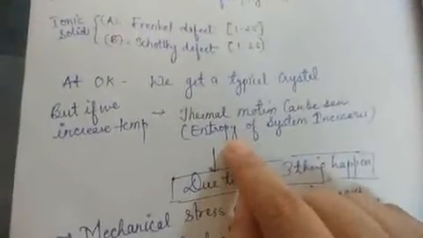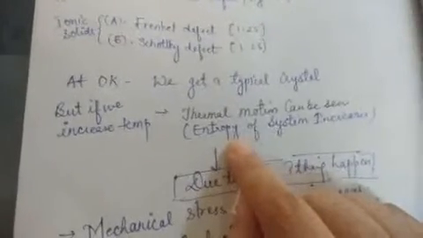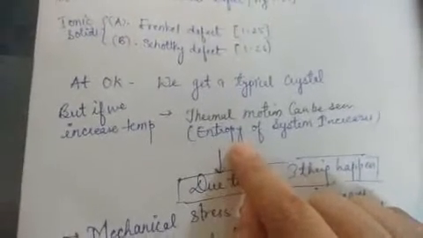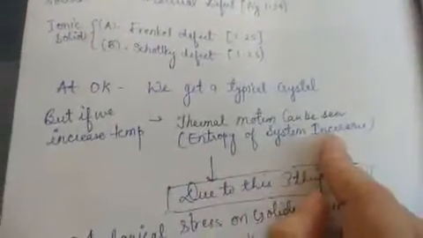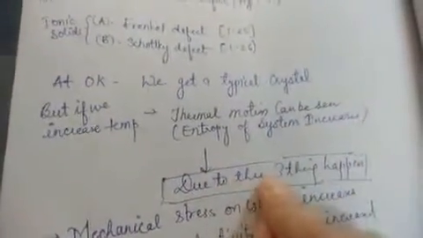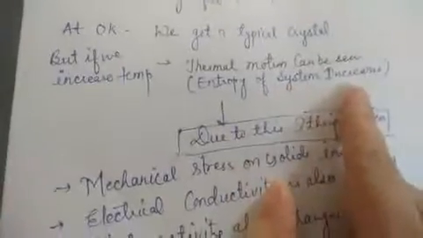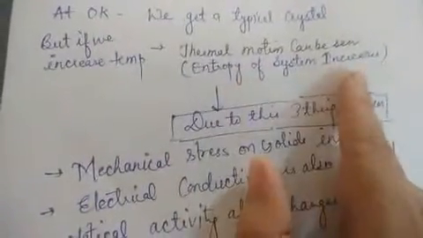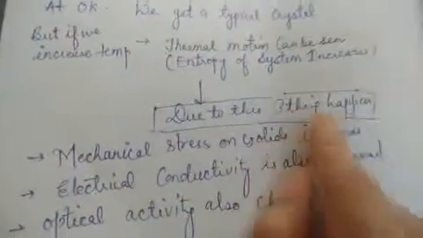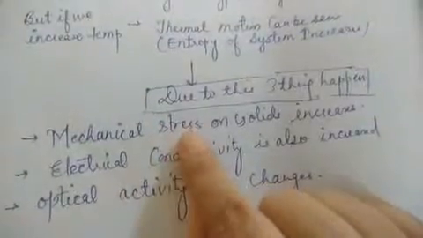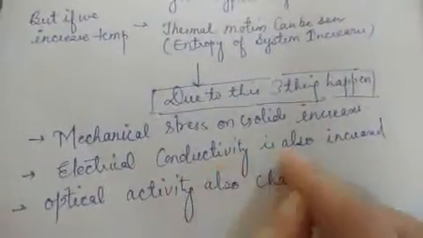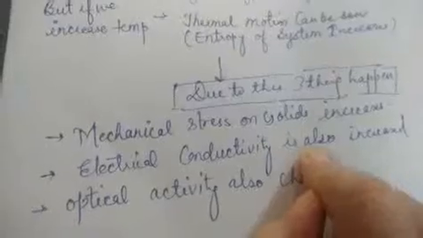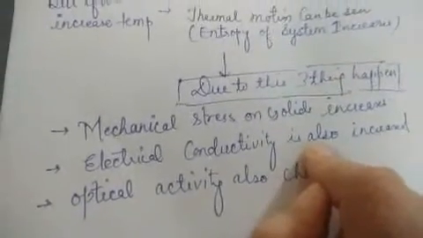Randomness means disorganization of the constituent particles, or dislocation of the particles may start or increase, and due to this three things may happen. If the entropy or randomness of the system increases, this may lead to three things. First, mechanical stress on the solid may increase. Electrical conductivity will also increase, because we know the conductivity is due to ions.